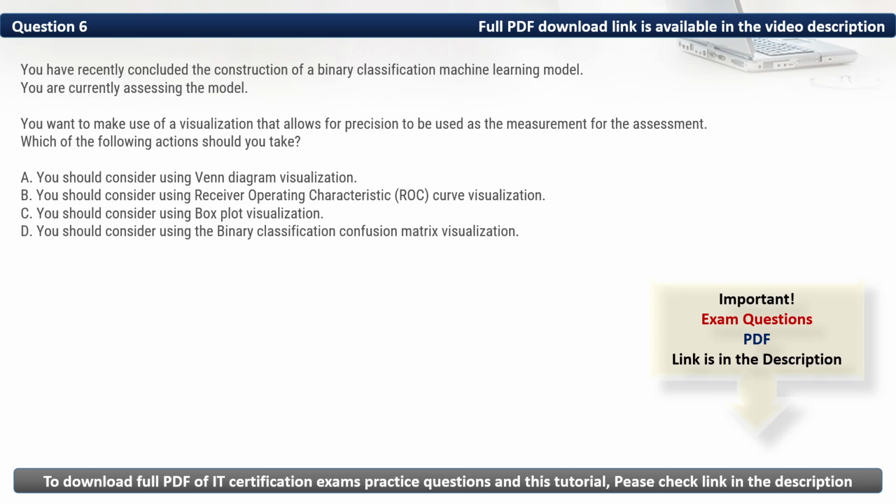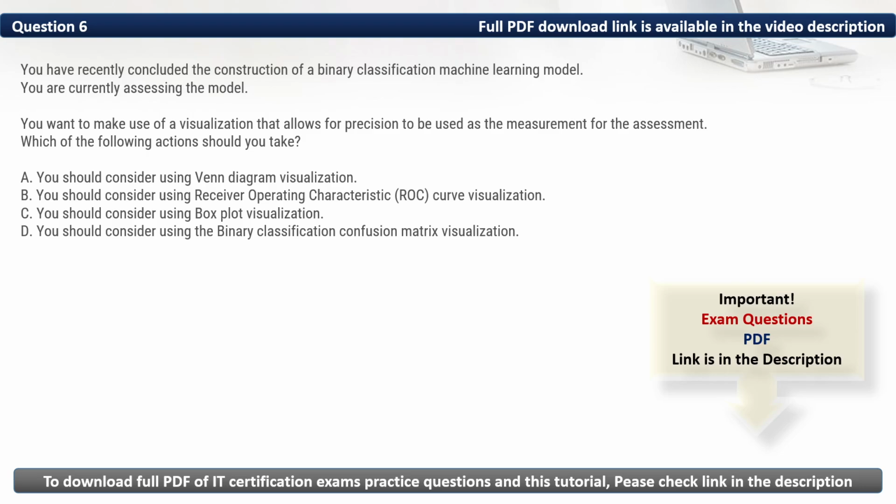Firstly, let's eliminate the incorrect options. We have A. You should consider using Venn diagram visualization. It is not typically used for model evaluation, especially for precision measurement. Then we have B. You should consider using receiver operating characteristic curve visualization. It measures the trade-off between sensitivity and specificity, but does not directly show precision. Then we have C. You should consider using box plot visualization. It is used for visualizing data distribution, not classification performance.